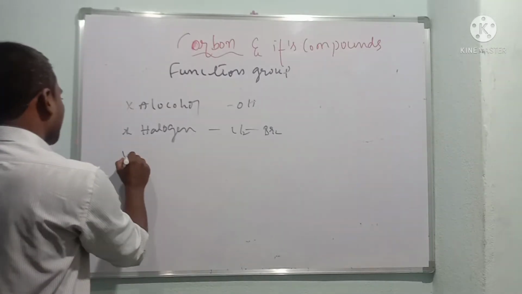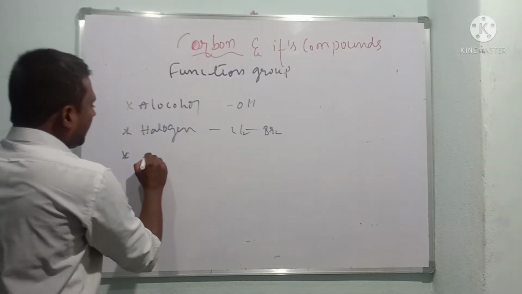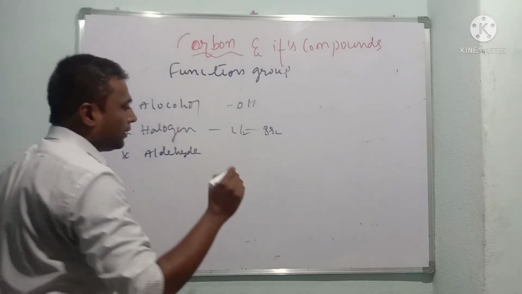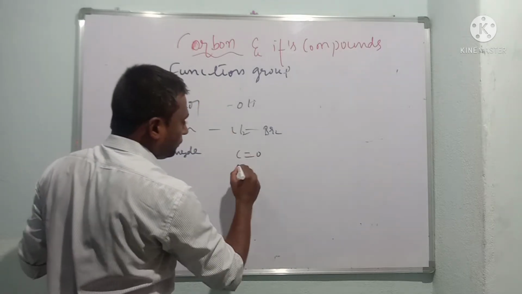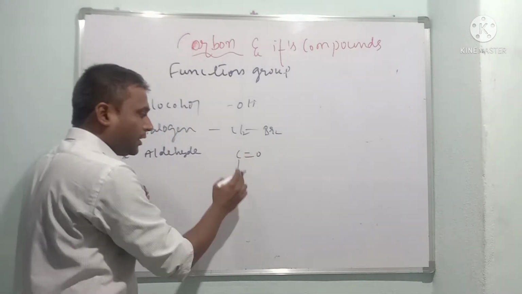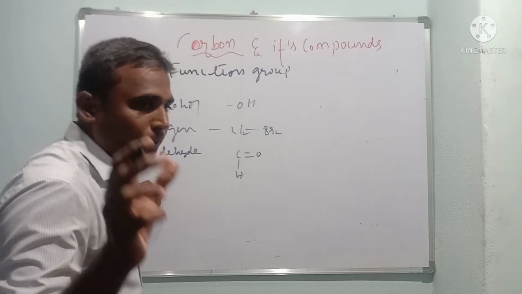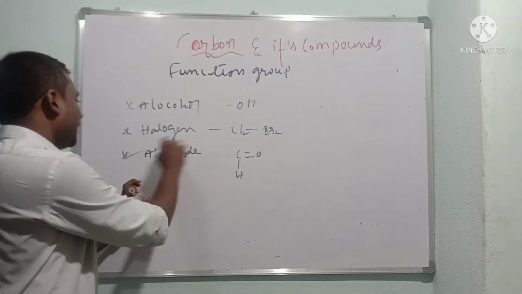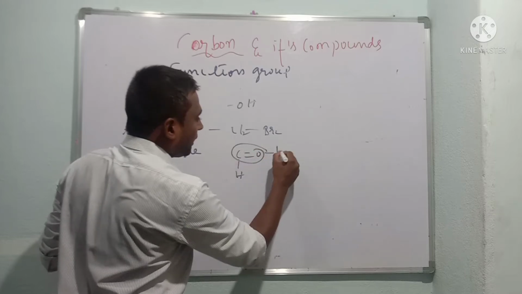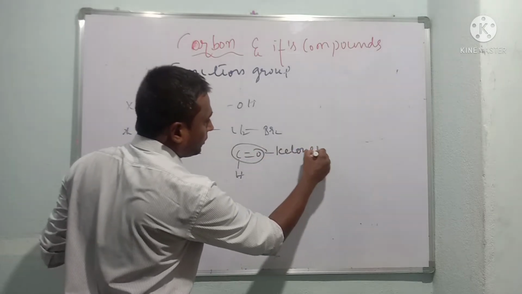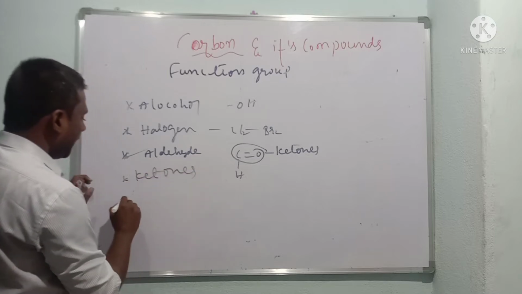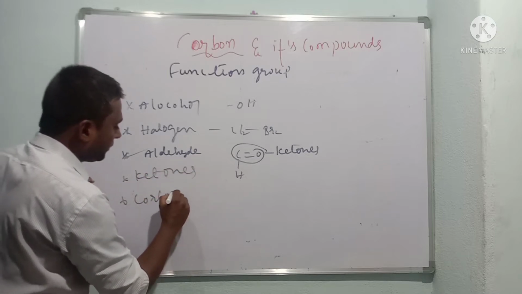Next, the third point, aldehydes. Aldehydes means what, children? Remember, that is C double bond O H. If H is present, that is C double bond O H is present in the compound, it belongs to aldehydes. If only C double bond O is present, it comes under ketones. See children, ketones and carboxylic acids.